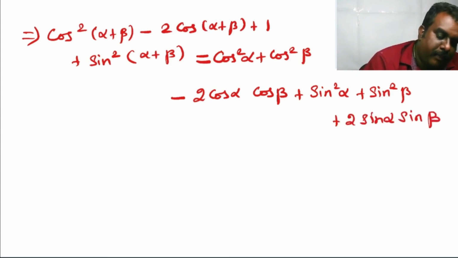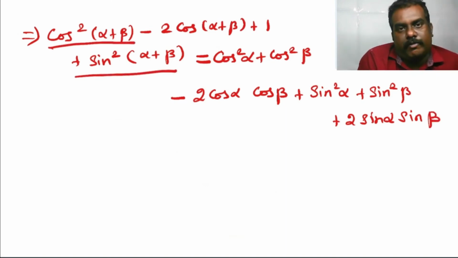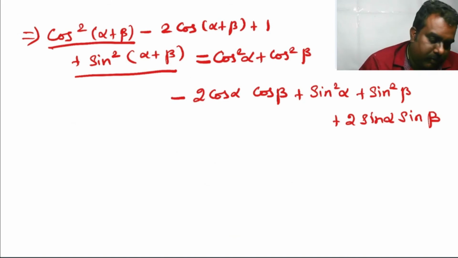See here, cos square theta plus sin square theta is 1. So cos square alpha plus beta plus sin square alpha plus beta is equal to 1 by using the Pythagorean identity.